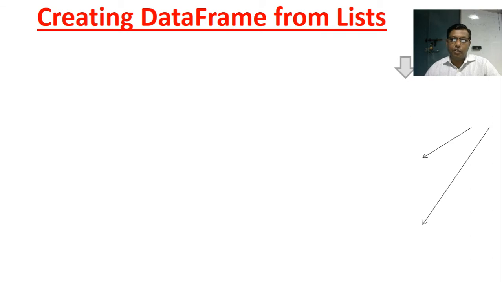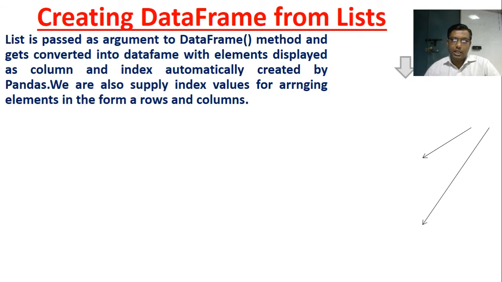Creating a data frame from a list. The list is passed as an argument to the DataFrame method and gets converted into a data frame with elements displayed as columns and the index automatically created by pandas. We can also supply index values.